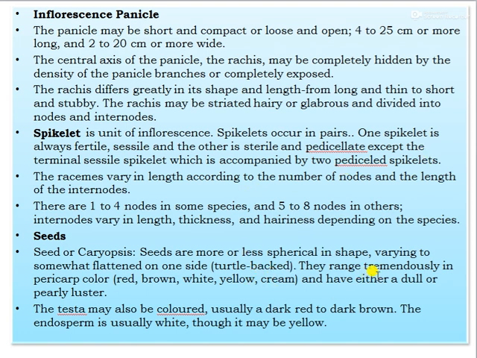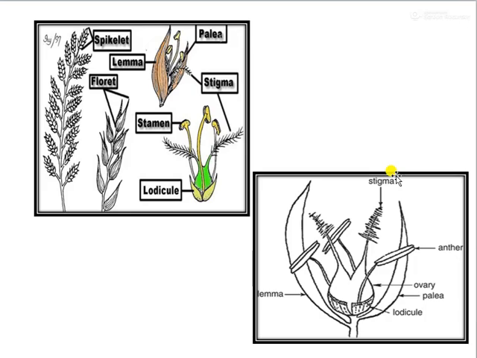and they range tremendously in pericarp color, that is red, brown, white, yellow, or cream, and have either a dull or a pearly luster, and the testa may also be colored, usually dark red to brown red. This is the floral part of sorghum, that is stigma, anther, auricle, then lodicule, then lemma.